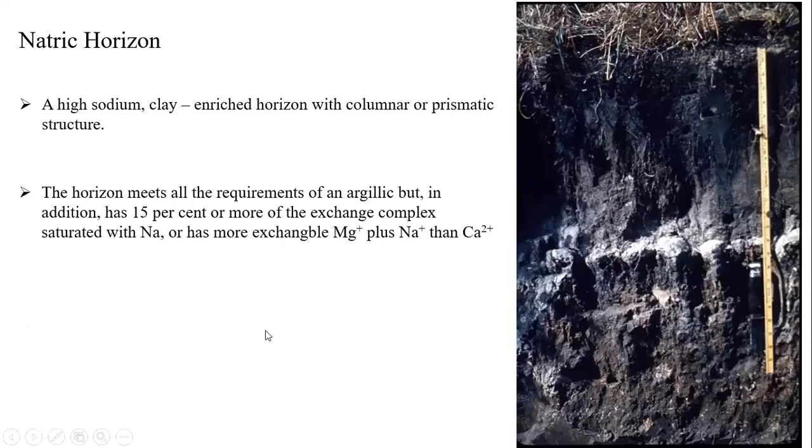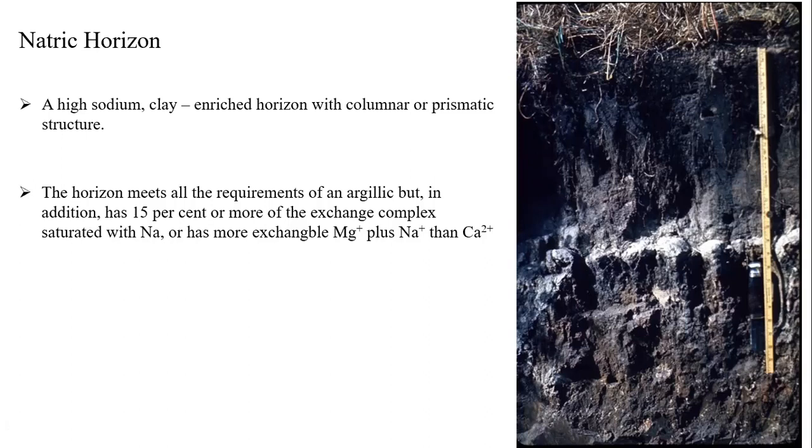Natric. Natric, students, you can say is completely sodium dominated. It is similar to the argillic horizon, but the only difference is that here you can see a high amount of sodium. See this whitish color. This whitish color is because of the sodium dominance.